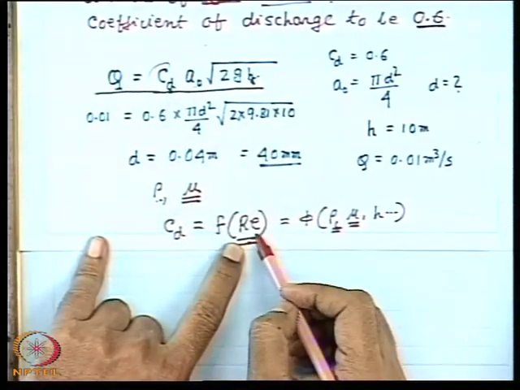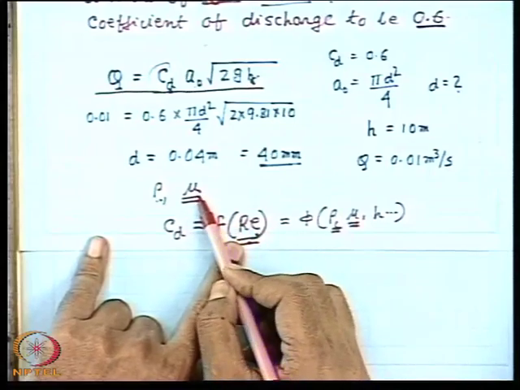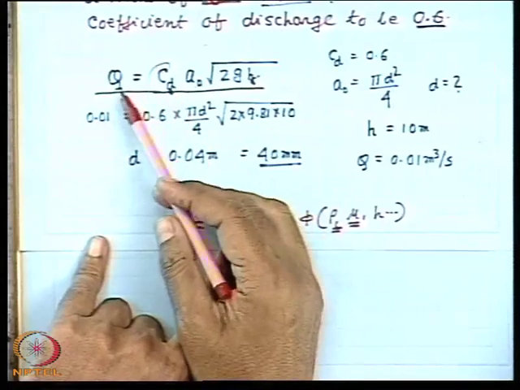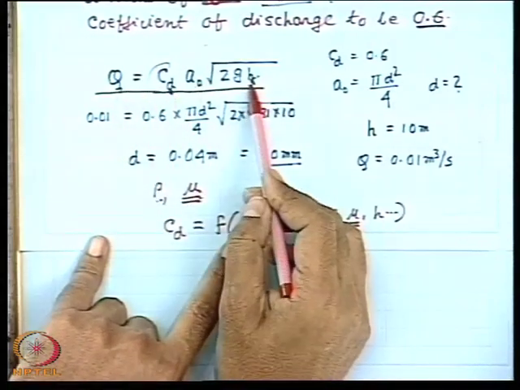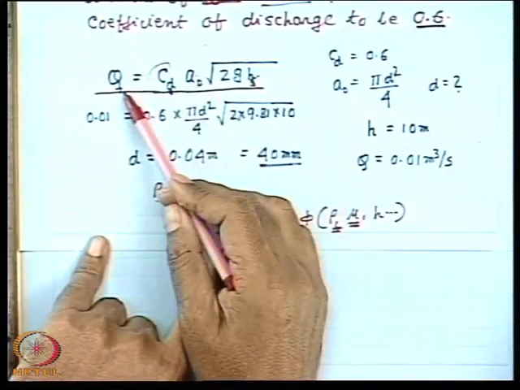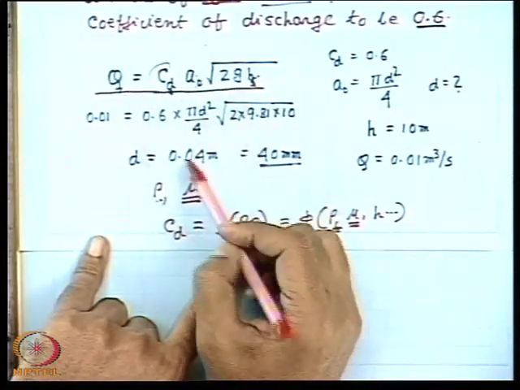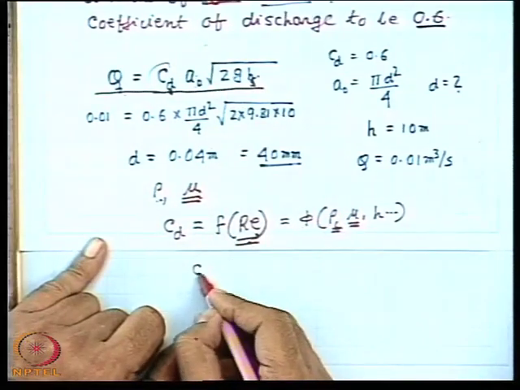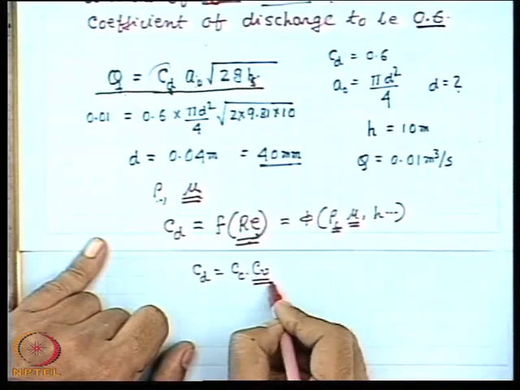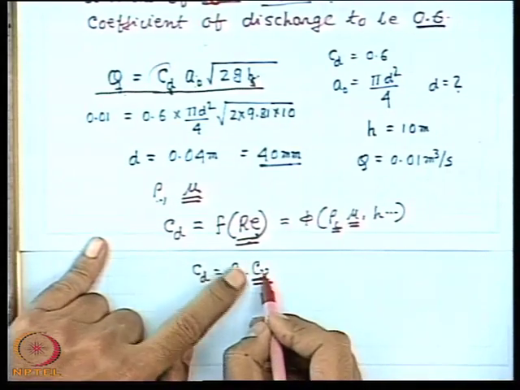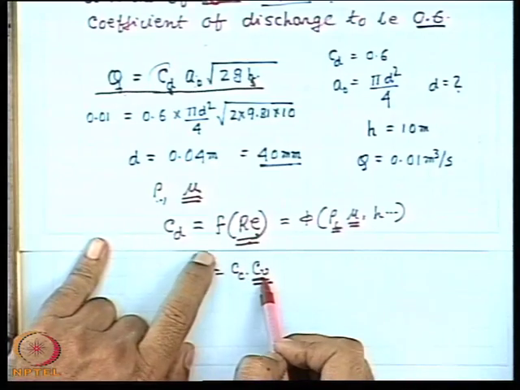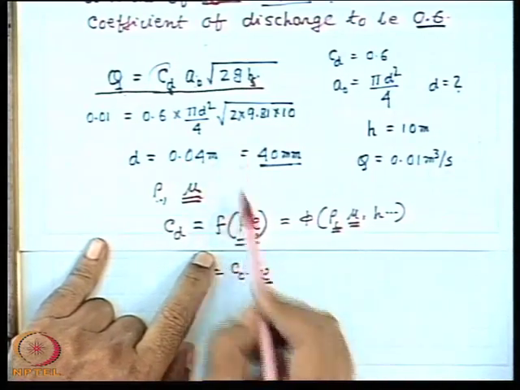Usually when the Reynolds number is low for a high viscosity liquid, the value of CD is low. So one will expect the actual discharge for a given head through an orifice of given area to be less because of the fluid friction. If you recollect, CD is composed of Cc into Cv. Cv is the coefficient of velocity, which takes care of the fluid friction. For a given orifice, the fluid friction depends upon the viscosity of the fluid.